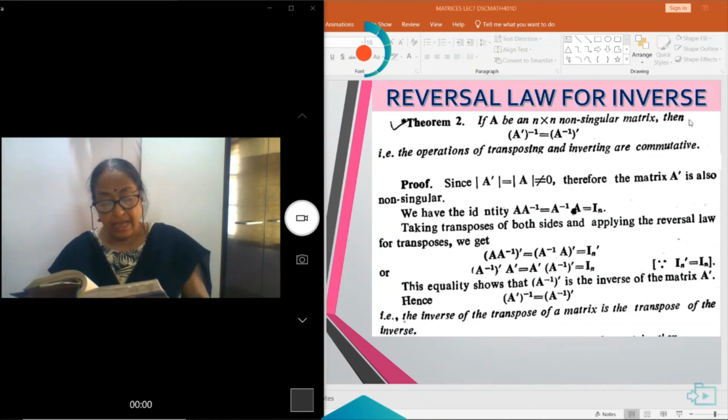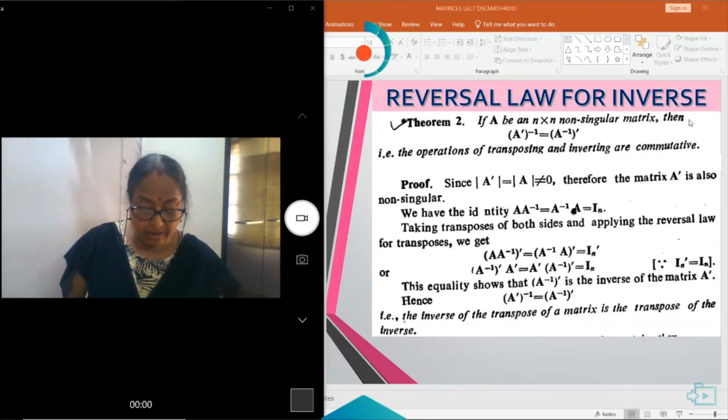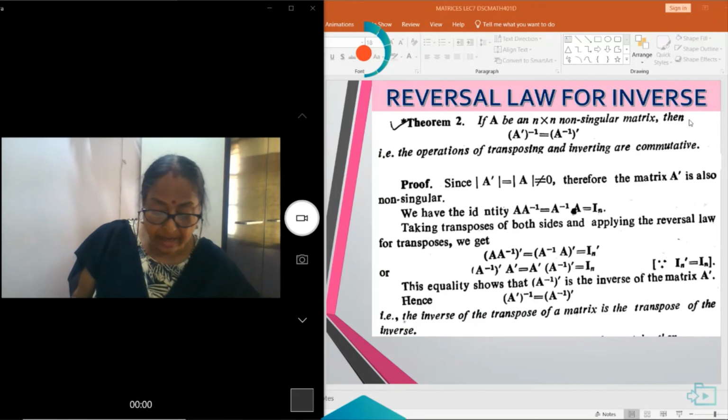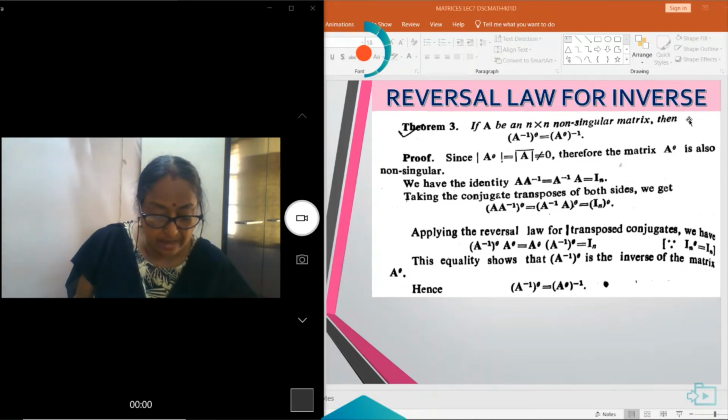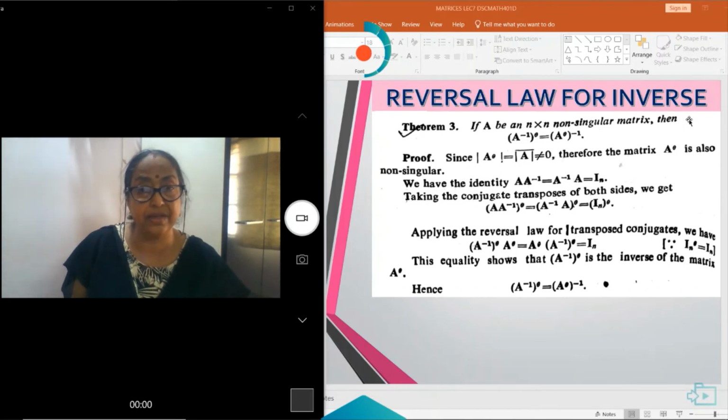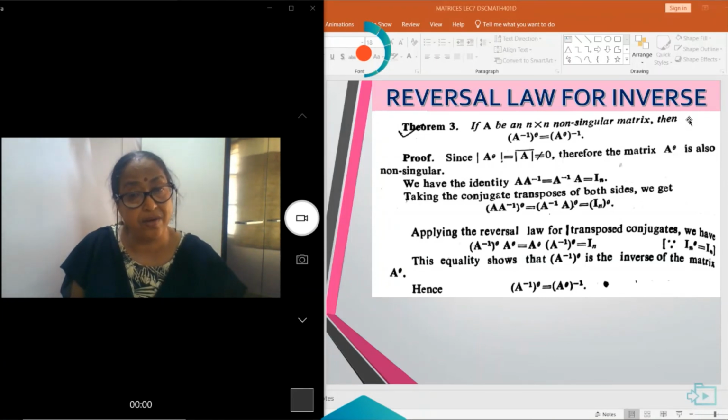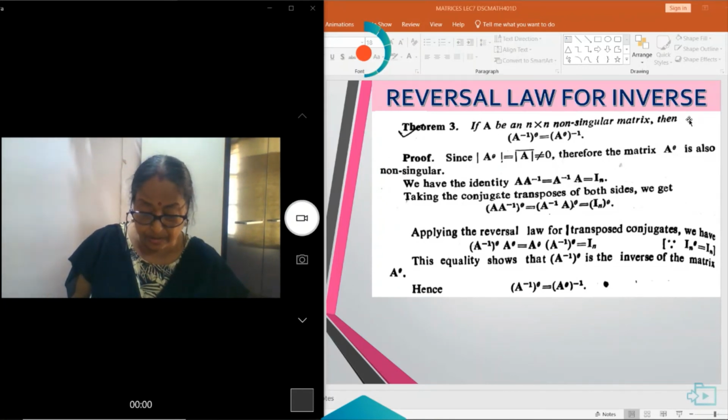Now, another theorem. Let A be an n cross n non-singular matrix. Then show that (A inverse) theta is equal to (A theta) inverse, where A theta means the transpose and then the conjugate, or first taking the conjugate and then the transpose.